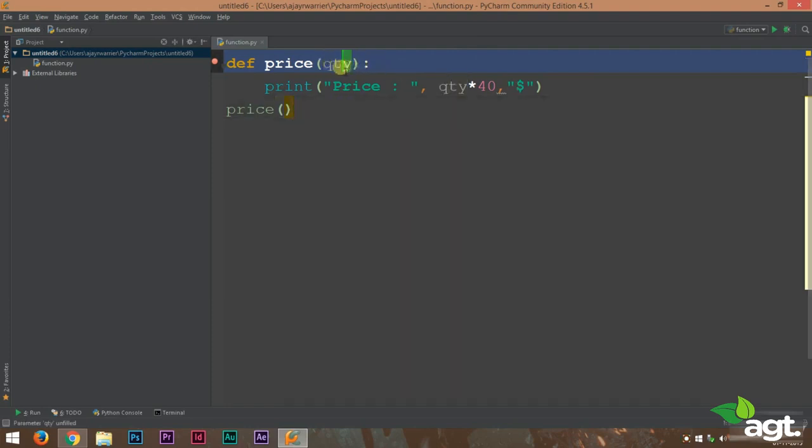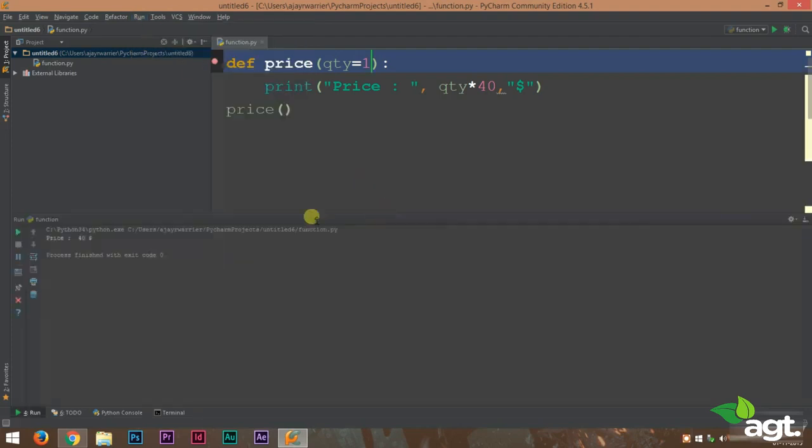Here is our function definition, and we have provided that qty will be the variable that we are going to use inside the function. So to give it a default value, all you have to do is inside this bracket qty equal to 1. In this case it's 1 because 1 will be our default value. Now let's run this. You can see that it works and we get an output, price is equal to $40. So even if the user forgets to enter the quantity, he will still be able to move forward.